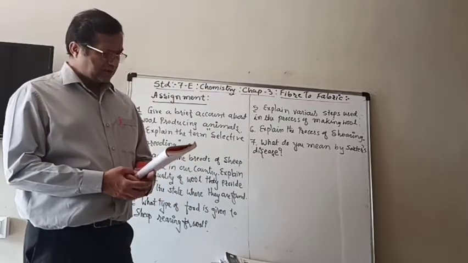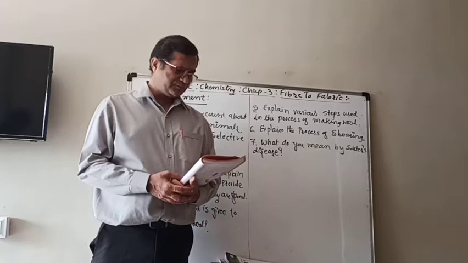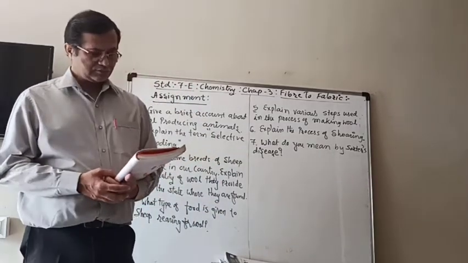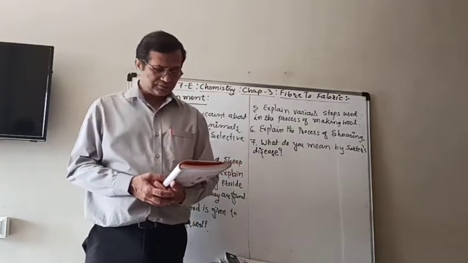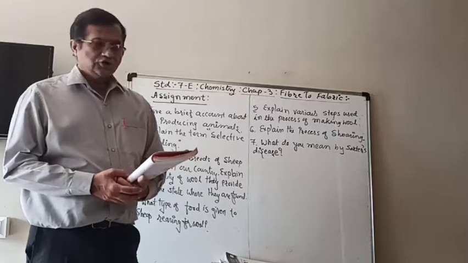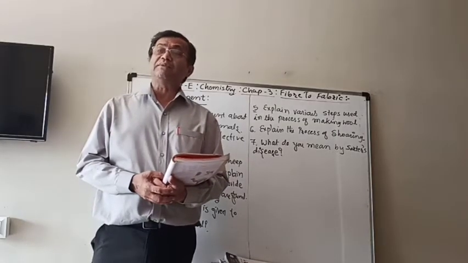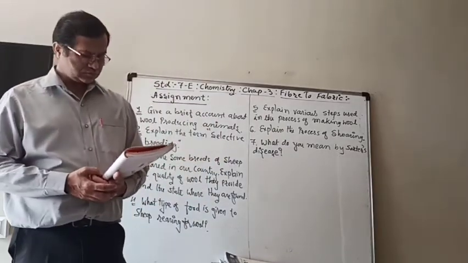Now we know that the sheep's body has fibers, and then how do we get wool? Not only the sheep but other animals also give us the wool.